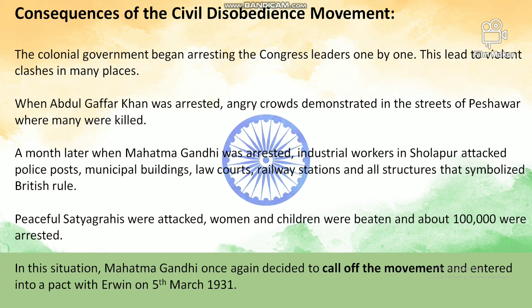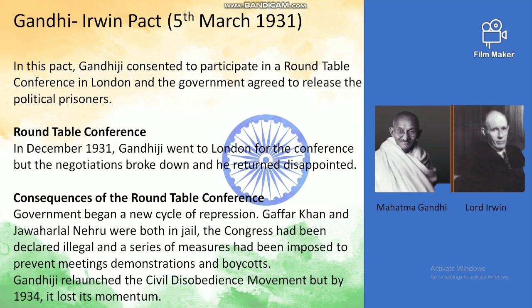In this situation, Mahatma Gandhi again decided to call off this movement and entered into a pact with Lord Irwin on 5th March 1931. And what was this Gandhi-Irwin Pact, which was signed on 5th March 1931? In this pact, Mahatma Gandhi agreed to participate in the Round Table Conference in London, and the government agreed to release the political prisoners. So if Mahatma Gandhi attends the Round Table Conference, they would be releasing the political prisoners.